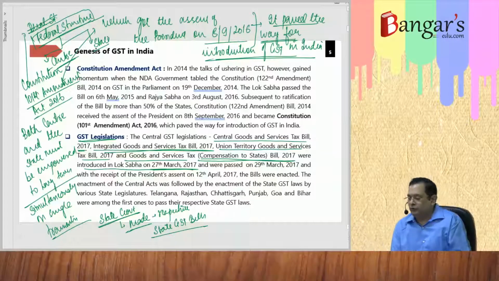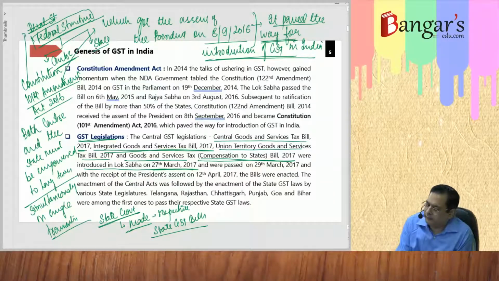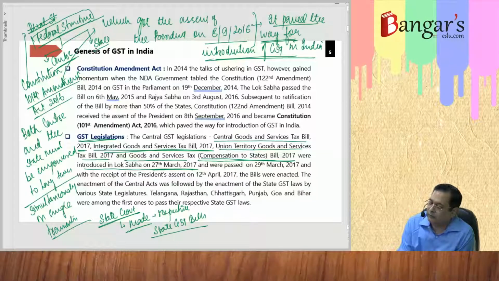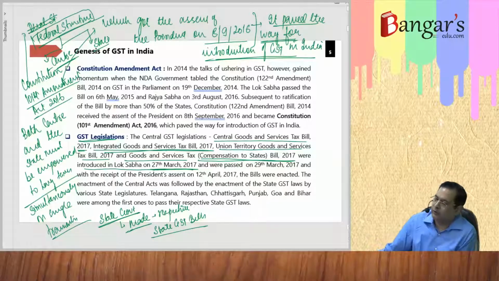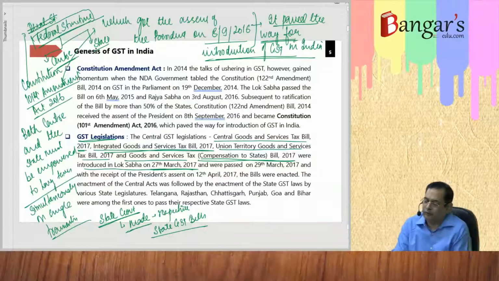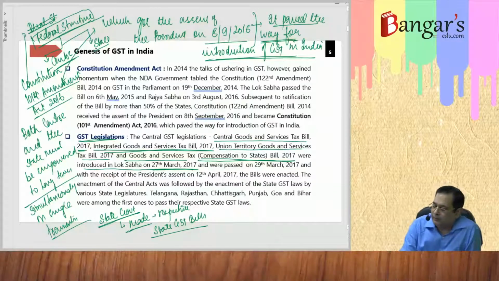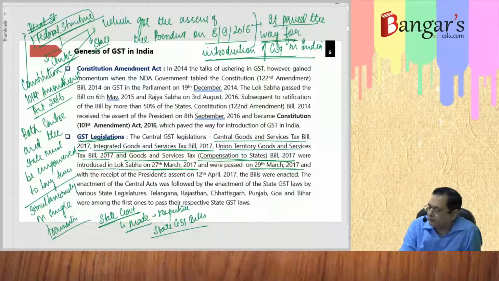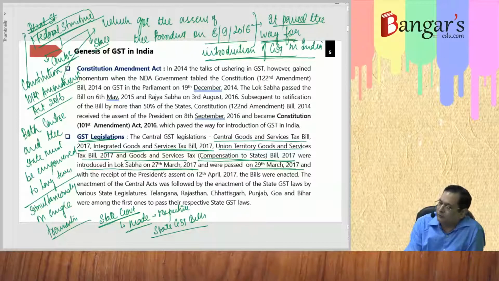GST. So the central legislation, that is Central Goods and Services Tax Bill 2017, Integrated Goods and Services Tax Bill 2017, Union Territory Goods and Services Tax Bill 2017, GST Compensation Bill 2017, they were introduced in Parliament in Lok Sabha on 27th of March 2017, and they were passed there on 29th of March 2017. Because in Lok Sabha there was no difficulty.